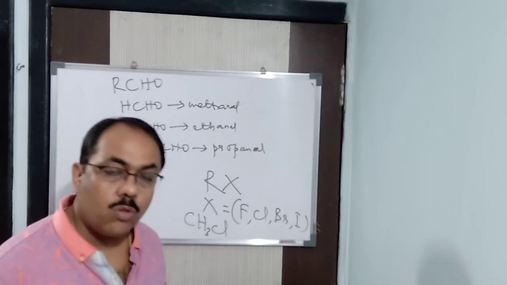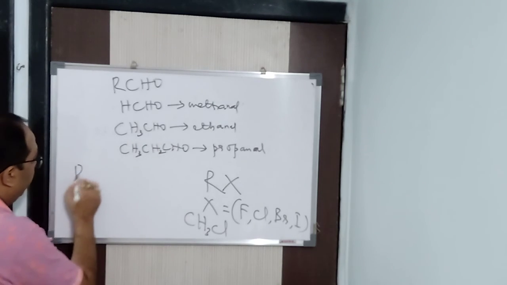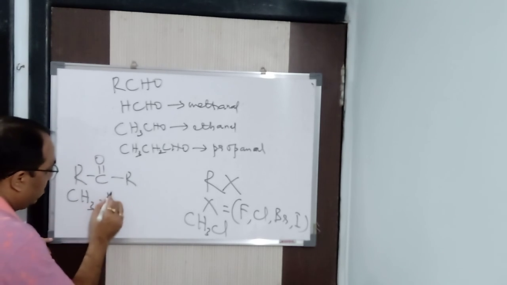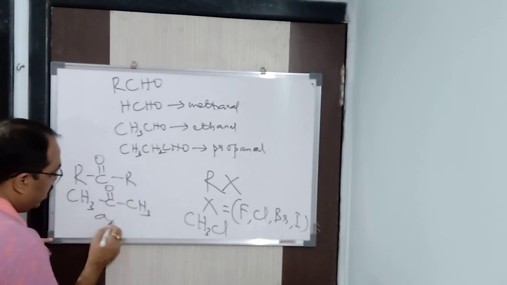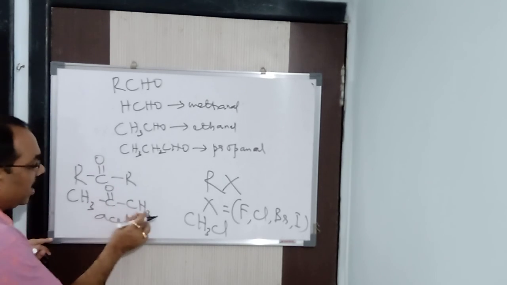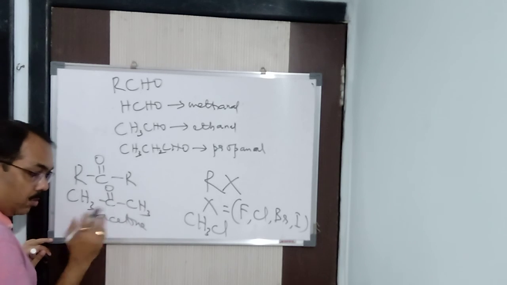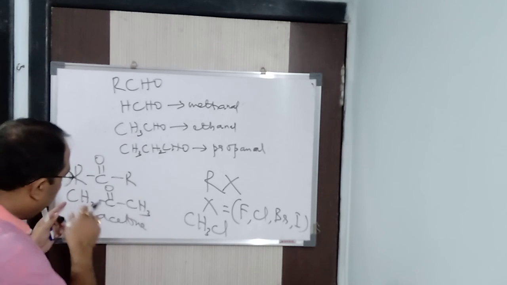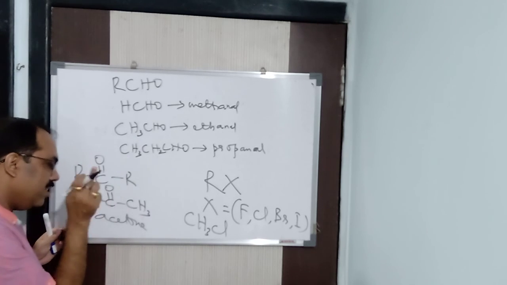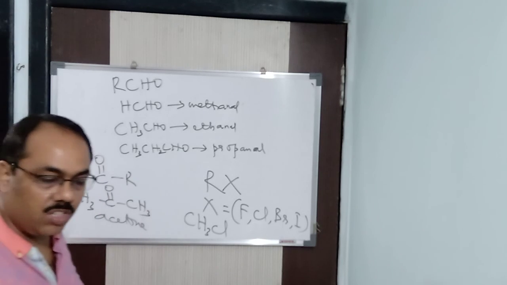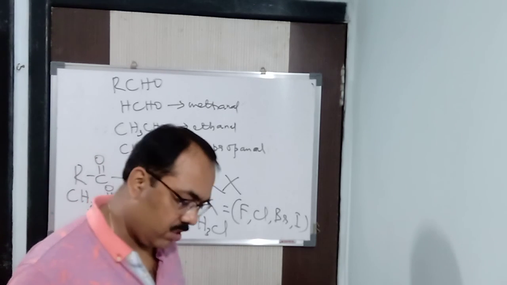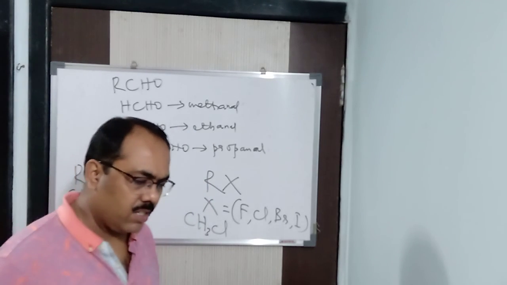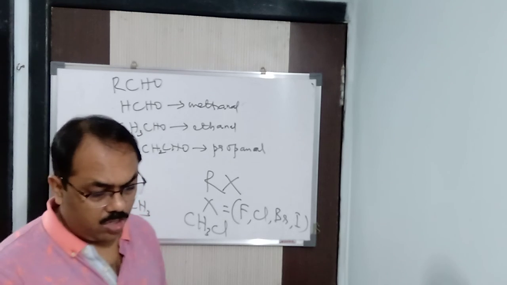Alright, then after that we are having ketones. The general formula is RCOR. Like CH3COCH3, what is that? Acetone. It is also known as propanone or propan-2-one. We can say propan-2-one and propanone, no difference here in case of ketones, because in this case, the C=O will be on the second carbon atom only. It cannot be the first carbon atom. If anybody writes propanone or propan-2-one, both are the same. No problem. Alright, in this way, these are some of the names I've discussed with you, along with the nomenclature.